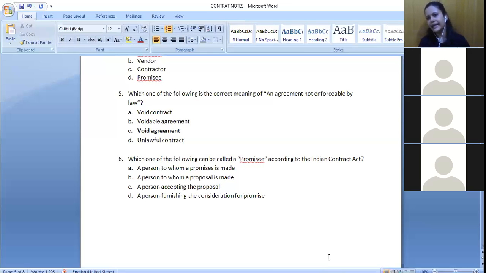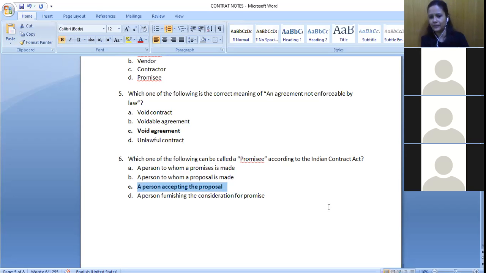See, till the time you are accepting it, you will not be a promisee, right? You should accept it, then only you will become a promisee. So there is one more option that is correct. Which one will it be? See, the person accepts. Yeah, it is accepting it. So if I am making a promise, like an offer to you, would you like to study the Indian Contract Act? I am the promisor, right? I'm just making the offer. Only when you accept it will you become a promisee. So the person accepting the proposal will be a promisee.